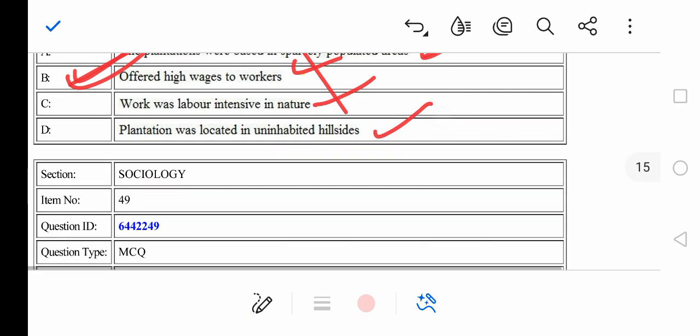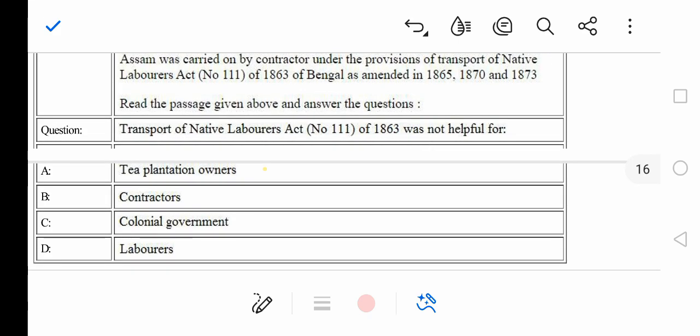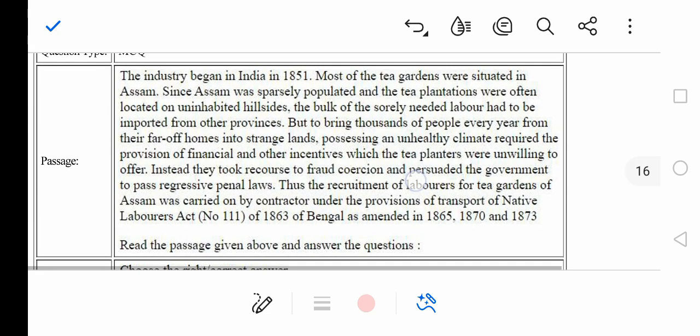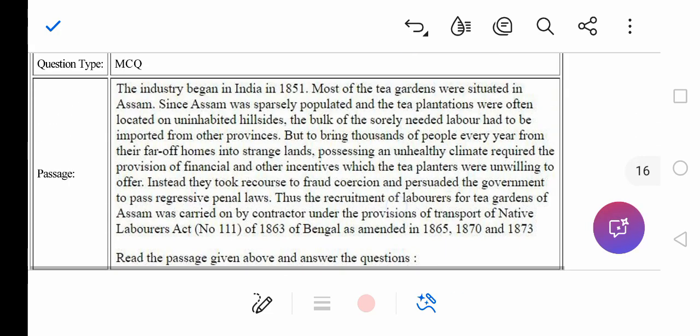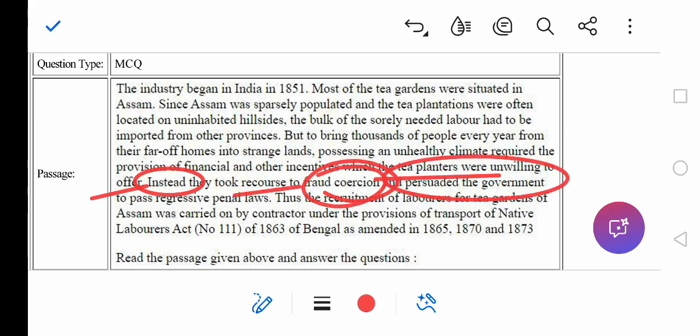And second last question, Transport of Native Labour Act of 1863 was not helpful for who? Tea plantation owners, contractors, colonial government, or laborers? I guess laborers will be the answer because it was coercive, right? Because as it's mentioned here that the tea planters were unwilling to offer. Instead, they took recourse to fraud, coercion, and persuaded the government to pass a regressive penal law. Okay, so this will be the answer only.